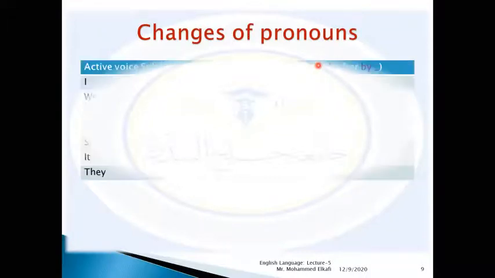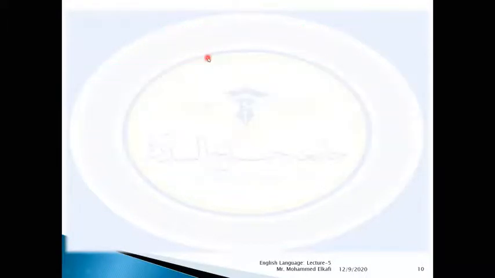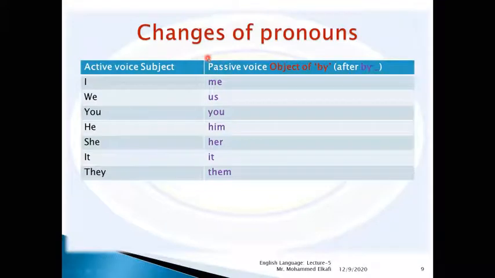Here we can say in the passive sentence, the subject which takes the place of the object will be changed even in its form.